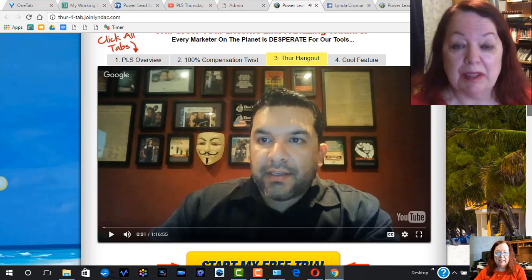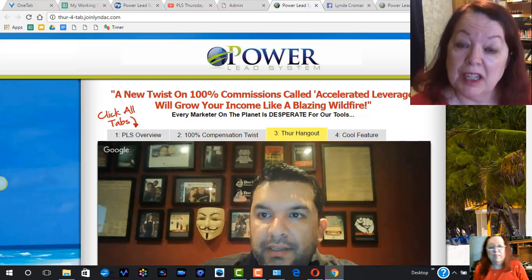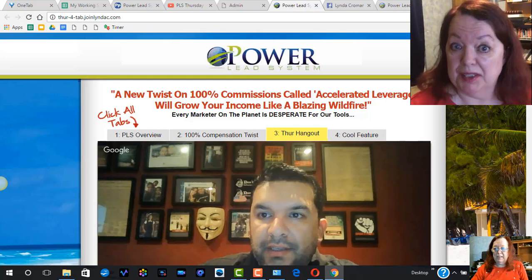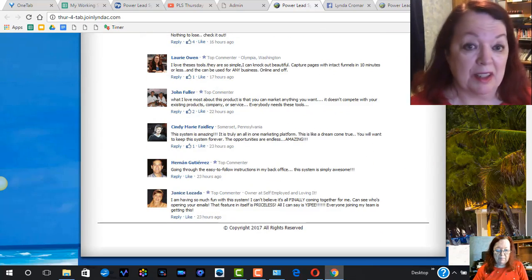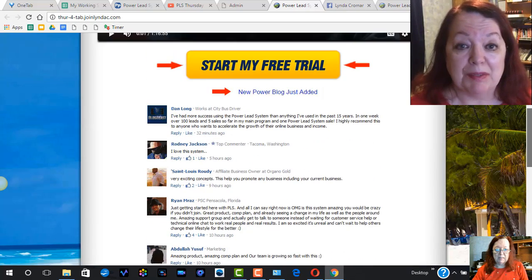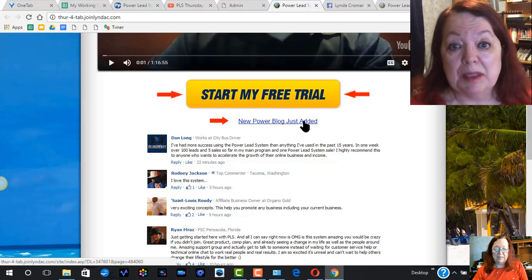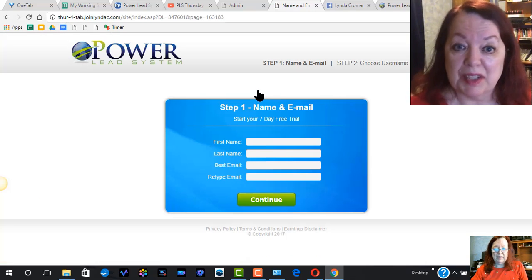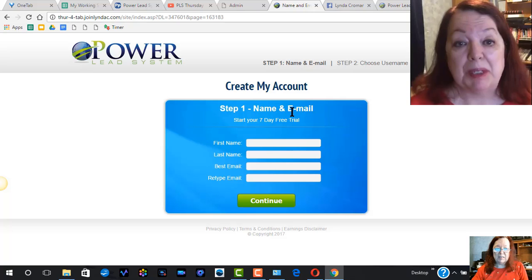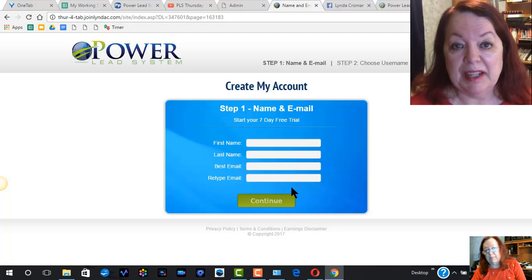Now inside of the 4-tab sales page that Power Lead System has put out, make sure also, before you finish, to look at the bottom. Oh, and see, this one now has this added to it, so that's pretty cool. And make sure when you go to the start, up here you want to make sure it has your title on it. That means it will credit anybody that signs up to you.